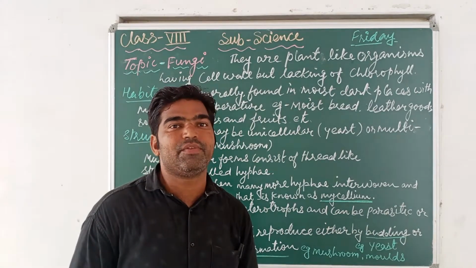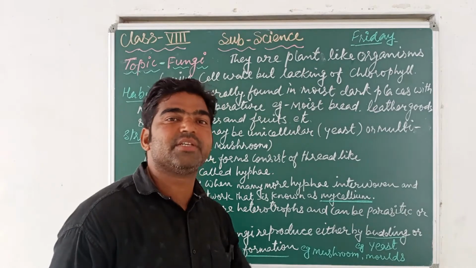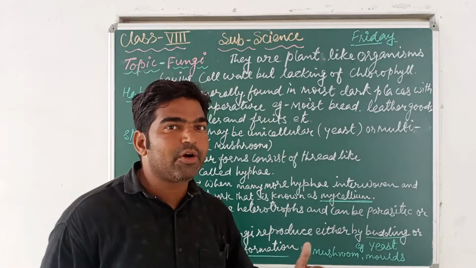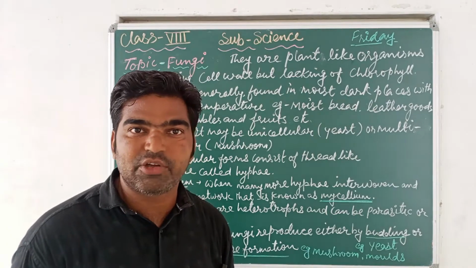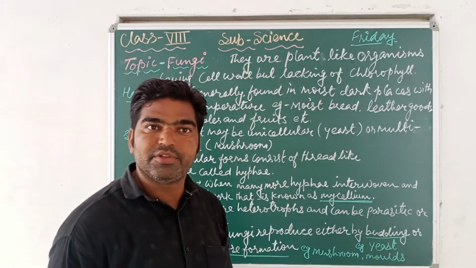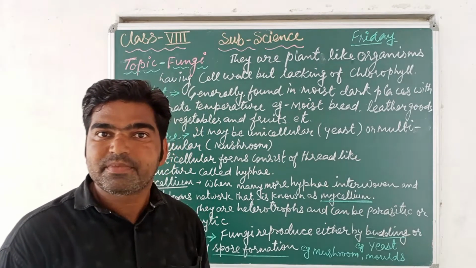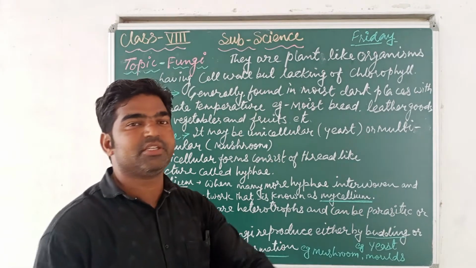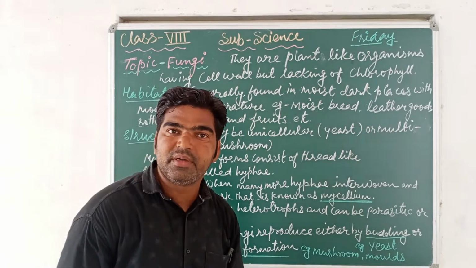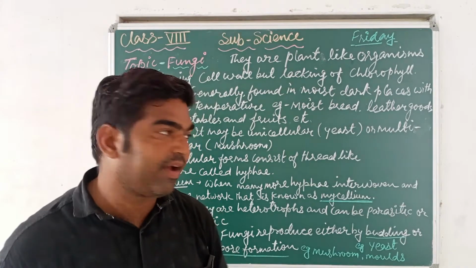And you know that chlorophyll is a pigment necessary for photosynthesis of food. That's why it follows which type of mode of nutrition? Heterotrophic, which may be parasitic or saprophytic.